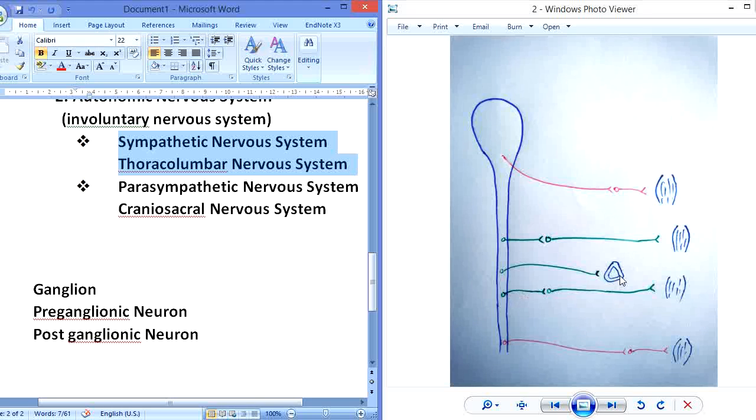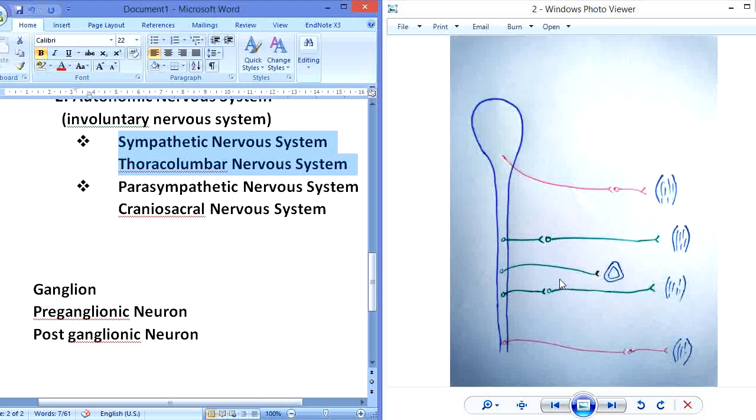In the sympathetic nervous system, there is always a ganglion over here, a ganglion over here, a ganglion over here. But you can see over here that this neuron does not have a ganglion.